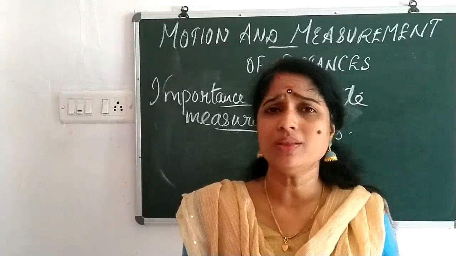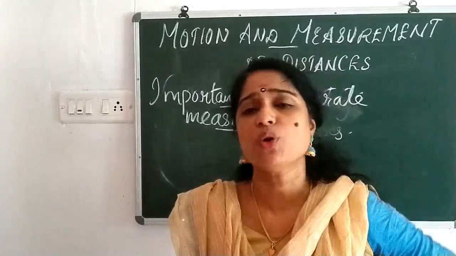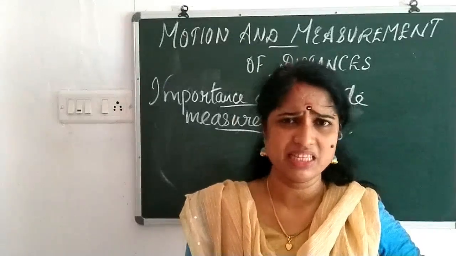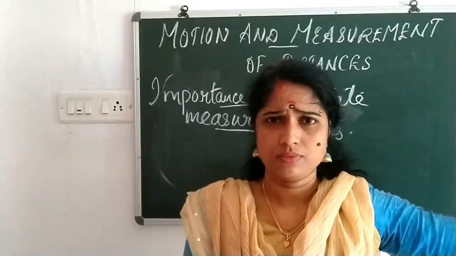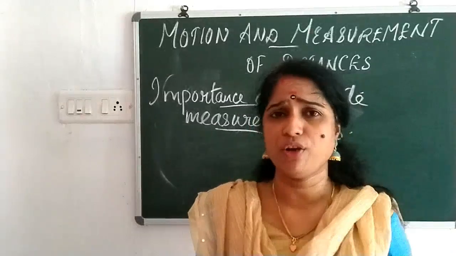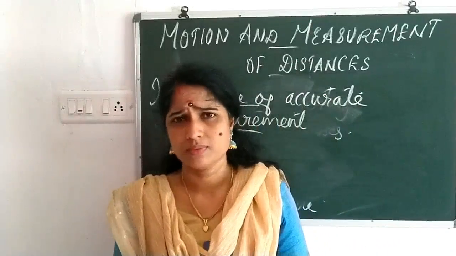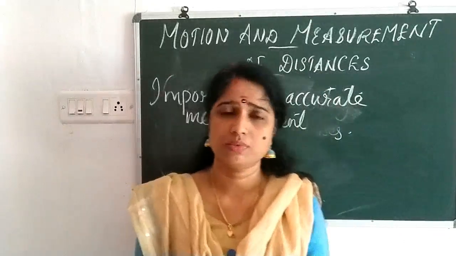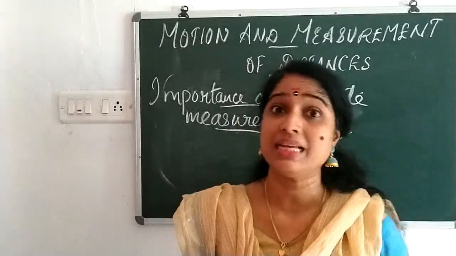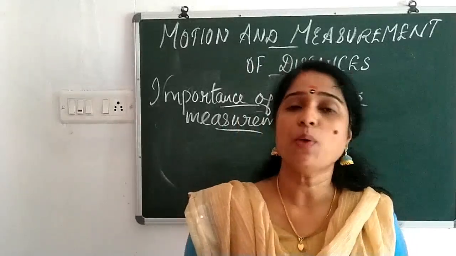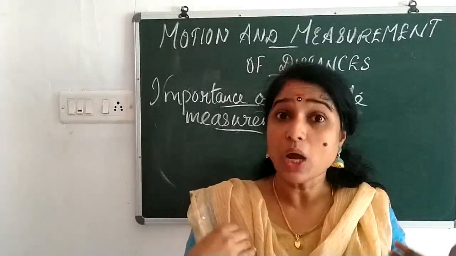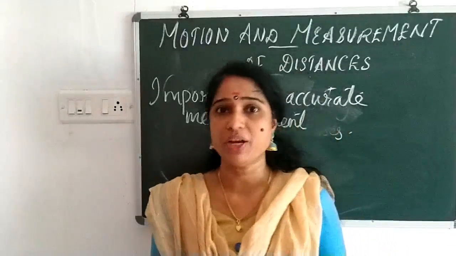No, because they were not bothered about accuracy, only a rough measurement they wanted to say. Simply they said 1 yard, or 1 inch, 1 foot. If they wanted to find out the measurement of the room, they would say 3 or 4 feet. But now we have different tapes for measuring different distances, isn't it? So they were not the least bothered about accurate measurement. Clear? But now we know the importance of measurement.